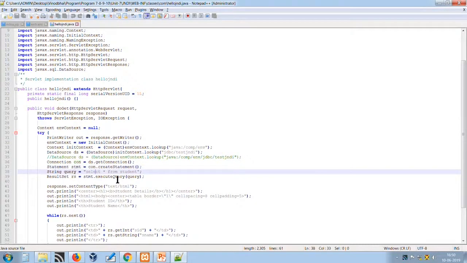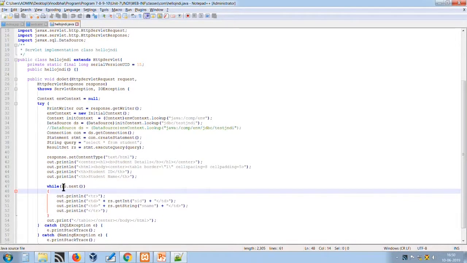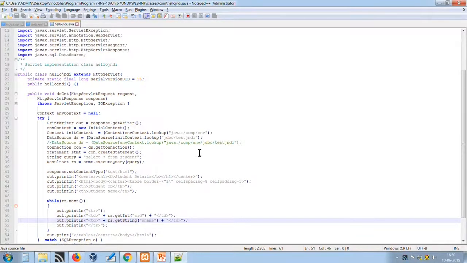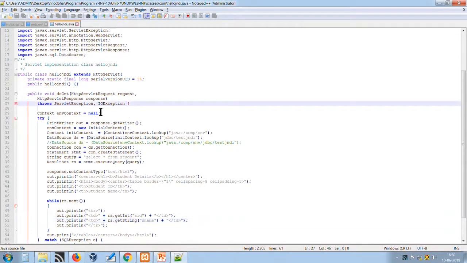Using this statement, we can fire the query on the student table. Once we have our data, we can traverse through a while loop and display the records using getInt and getString, as we have 2 columns, student ID and student name. So we are populating it from the database.